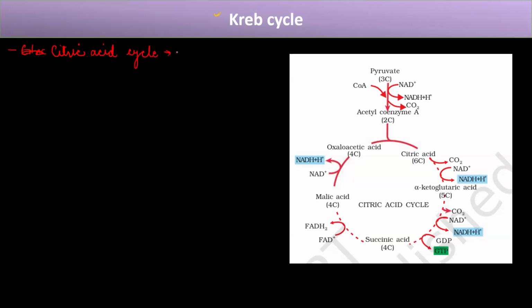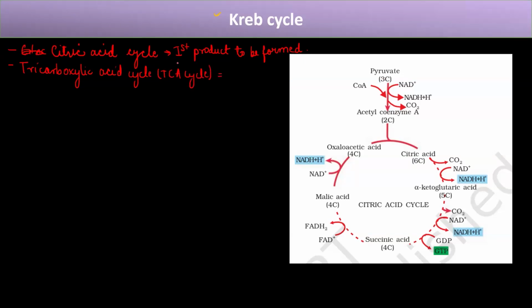Because citric acid is the first product to be formed in this cycle, and because of this, it is known as the citric acid cycle. The second name is tricarboxylic acid cycle, or TCA cycle.